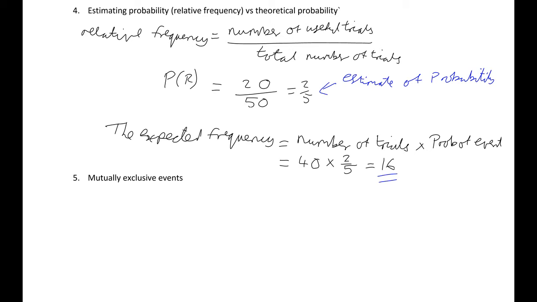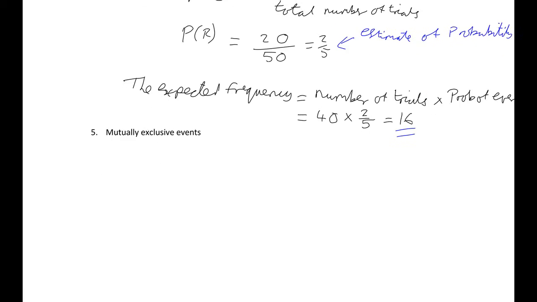Okay. Now, that doesn't mean that I will always get 16, but it means that that's what I would be thinking that I would get. So if I got 3, I think that's a bit weird. And if I got 39, again, I think that's a bit weird. Note, with an expected frequency, you can actually get a fractional answer. So what you have to do then is round it to the nearest whole number, because you can't get like 15.5. So if this had come out as 15.5, we would have said, all right, well, that means we expect to get 16 reds.